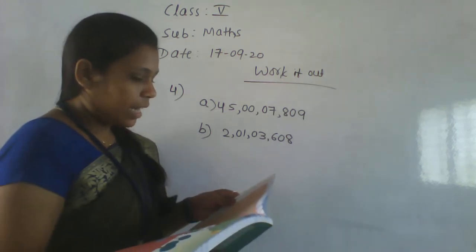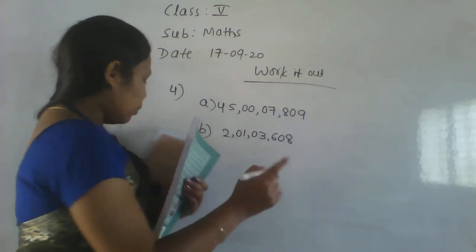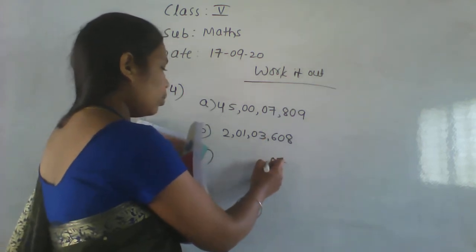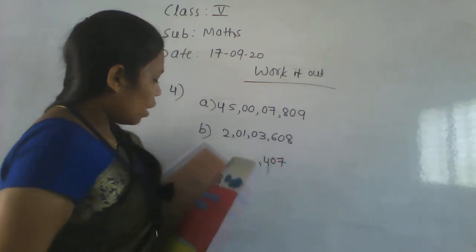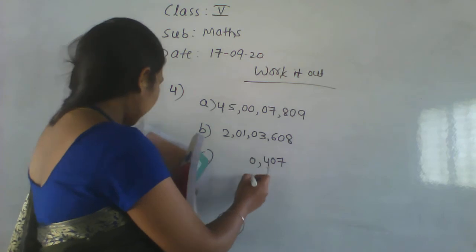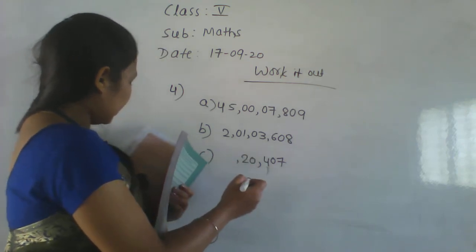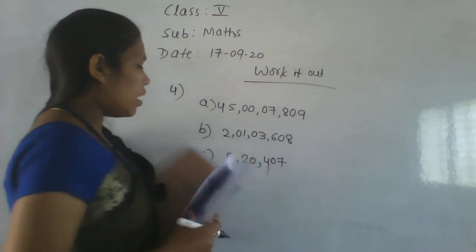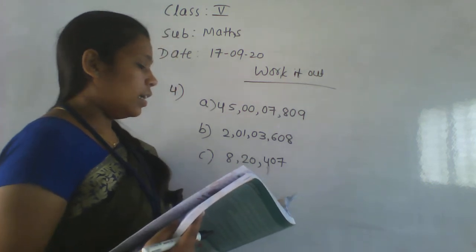Okay. So next one is the tenth one. In the ones place 7 is there. Tens, no value. Next, hundreds, 400 is there. Okay, the thousands place value is 0. In the ten thousands place 2 is there. Next in the lakh place 8 is there. So it is 8,20,407.